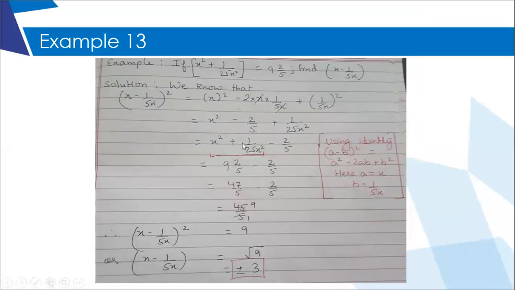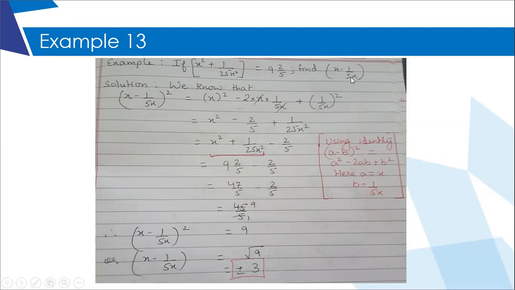I've got 6 minutes. Now, look here. This is x square plus 1 upon 25x square. The value is given to me, 9 2 by 5. It is a mixed number they have given. And I need to calculate x minus 5 upon x. Now, if you see this expression whose value is given, and this expression whose value I need to calculate, I clearly see that x square is a square of first term and 1 upon 25x square is the square of the second term.